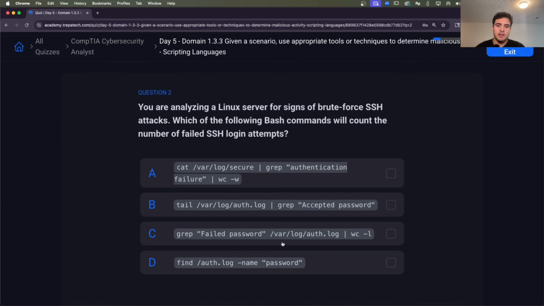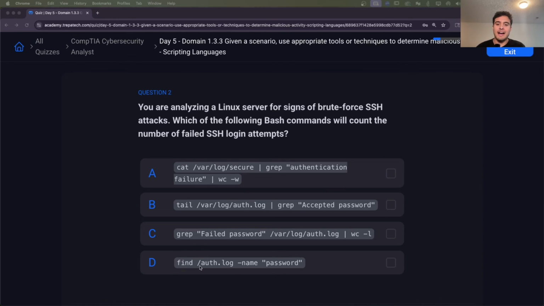And then I'm looking at A and C here, where we're doing cat /var/log/secure. That's usually not the file where we have login attempts though. It's usually in that auth.log file. So I'm going to rule out A. That's a good way to do it, at least parsing through that data, but that's not the file.